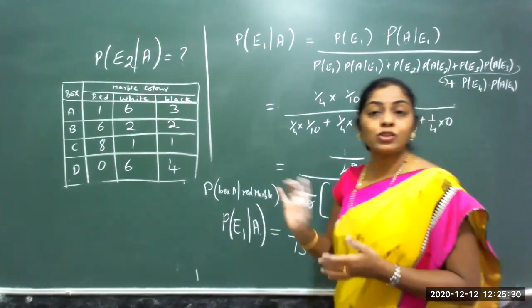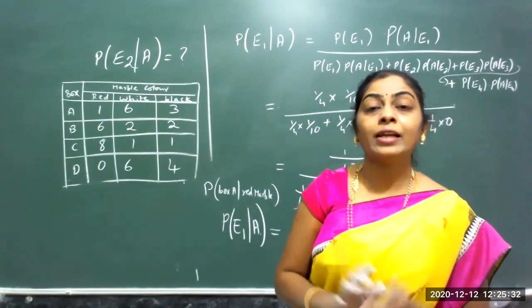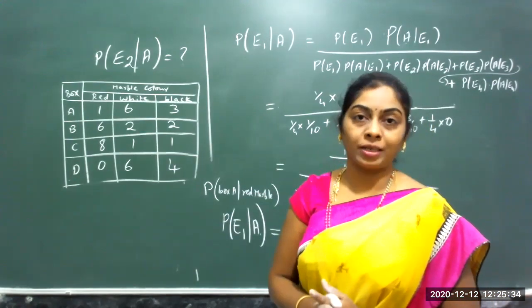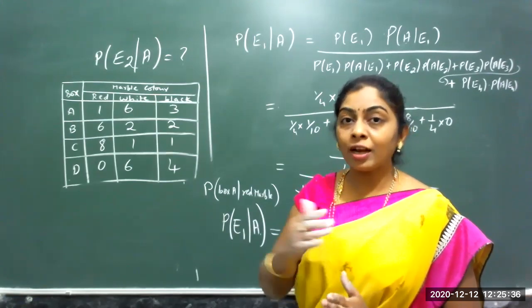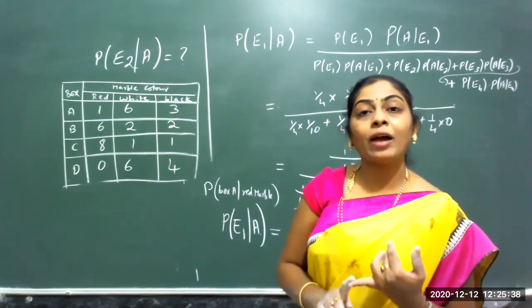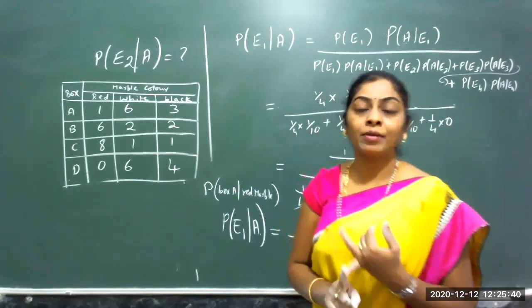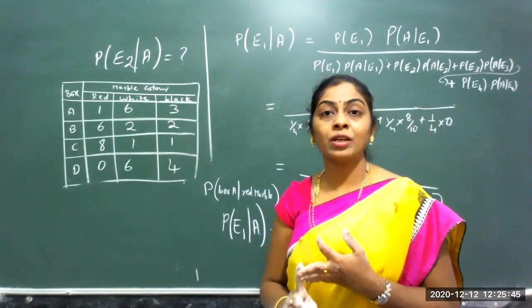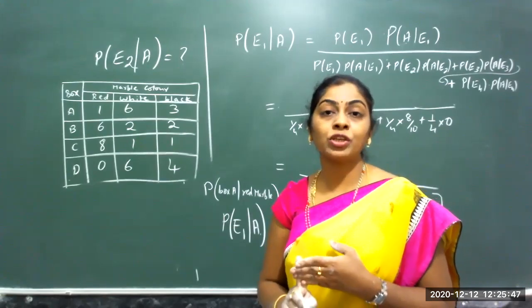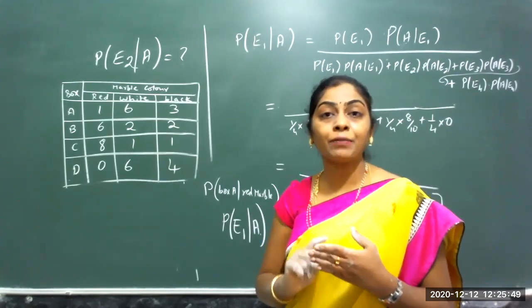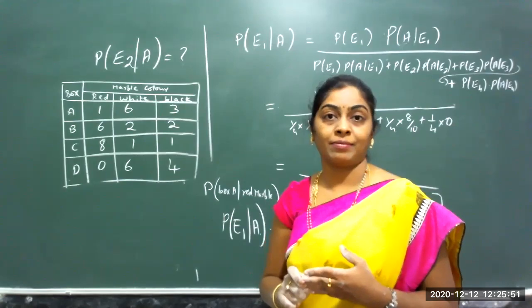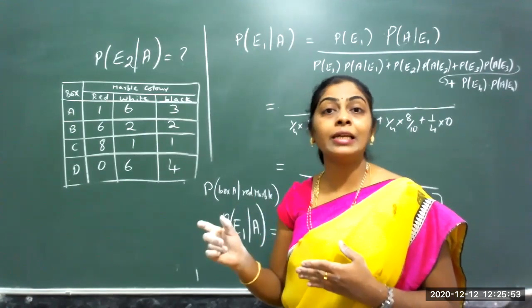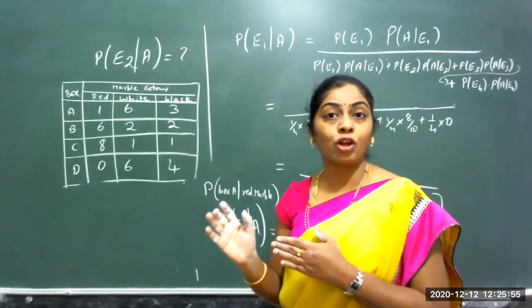So these are the ones on Bayes theorem. This ends the chapter on probability. In your textbook, it continues after this. You have random variable, problems on that, then probability distribution, then binomial distribution. But all this is deleted from the syllabus for this year. For this year, these are the deleted portions, so it is not there.